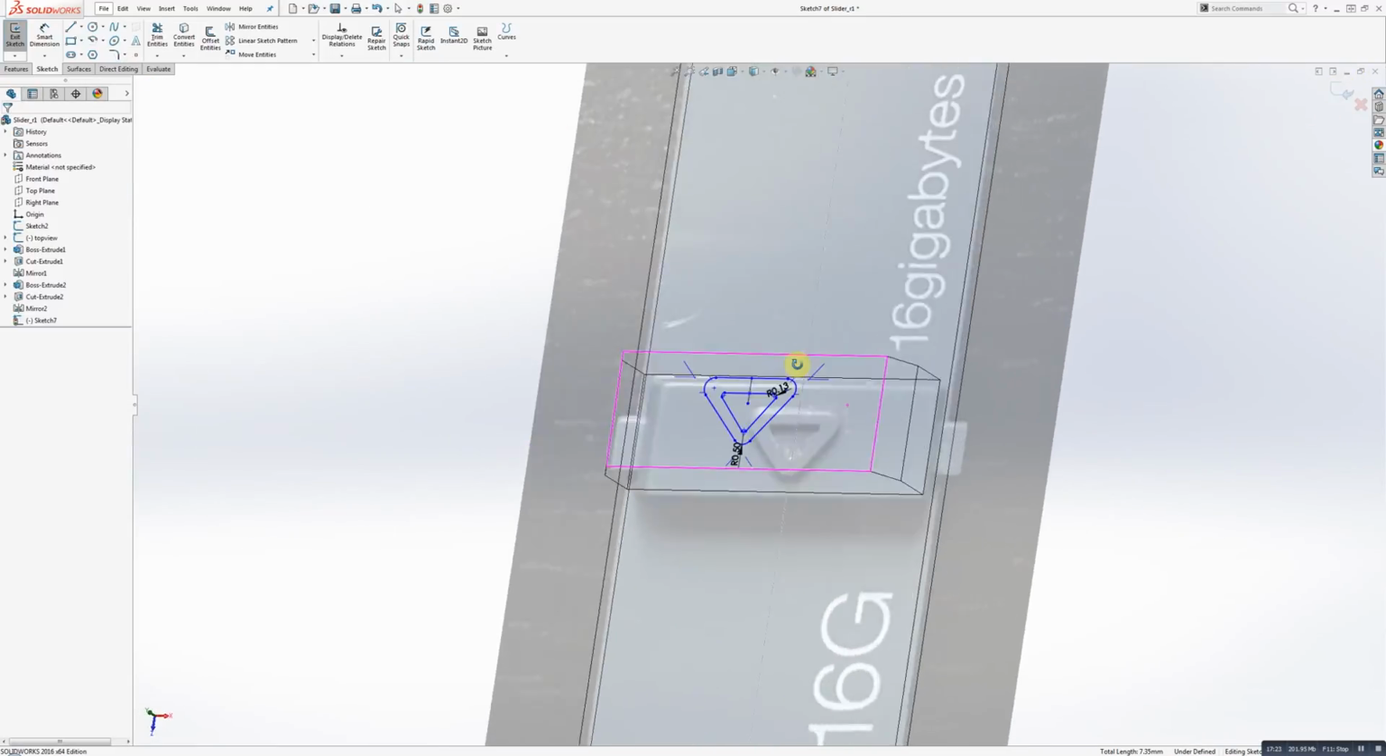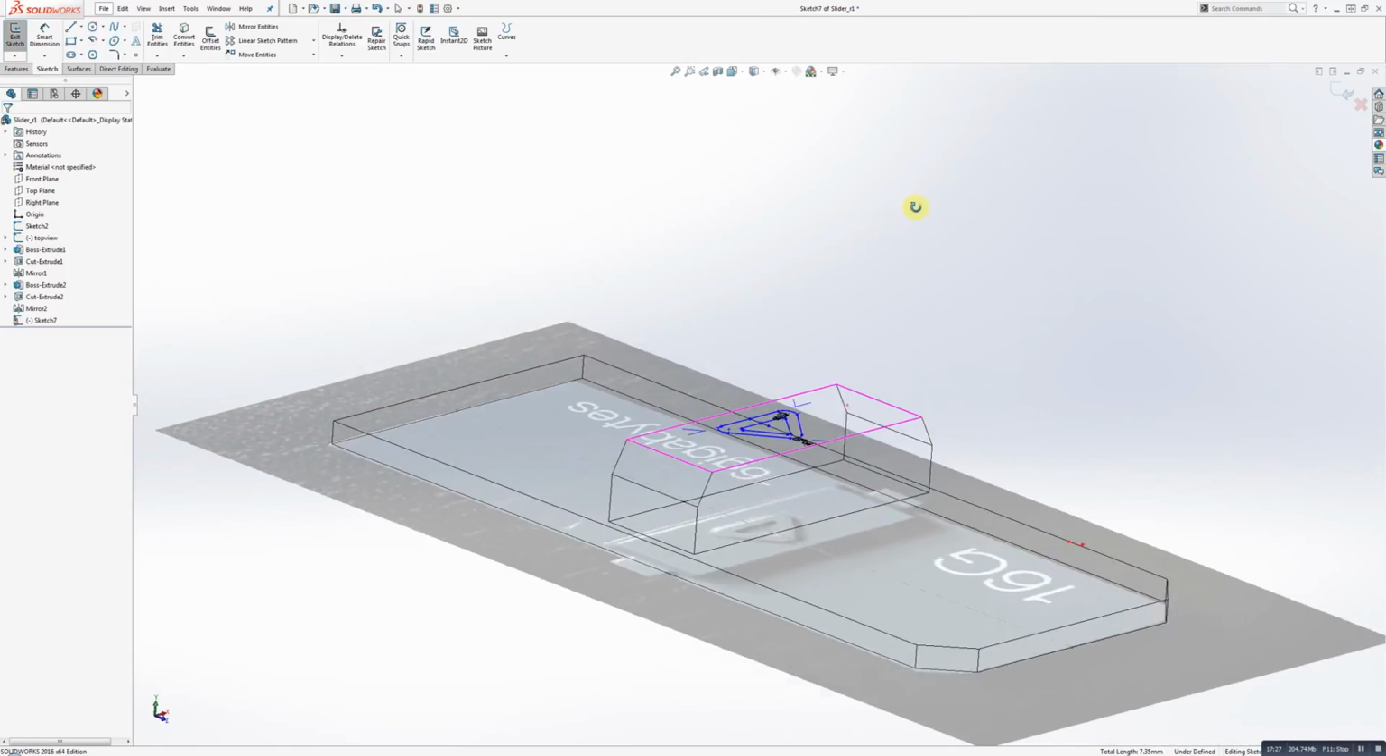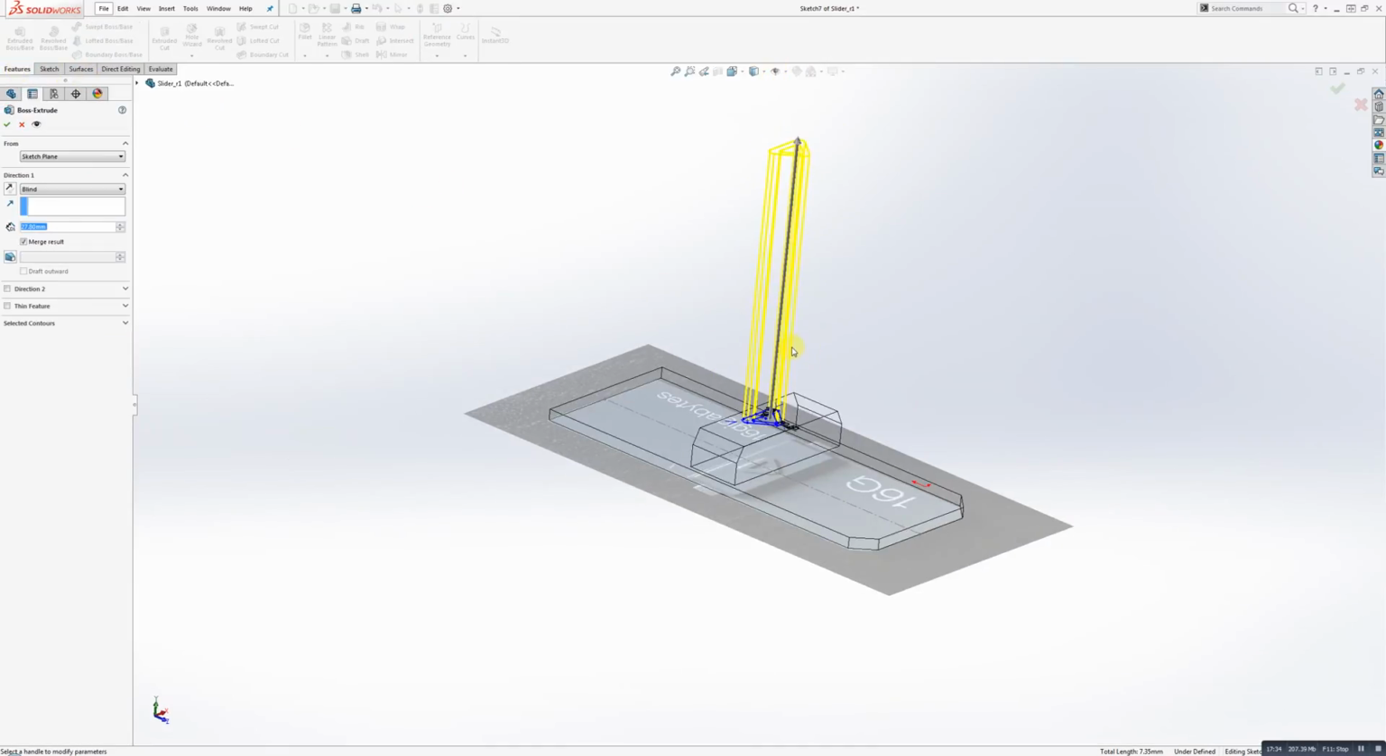It's right on the surface of our model. It's not even built on a plane. And now we're just going to do a nice little extruded boss base. Okay, it's going to jump really high up. Let's take a measurement of the height of that triangle.